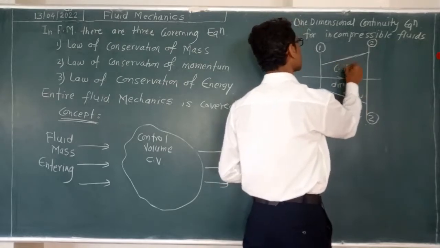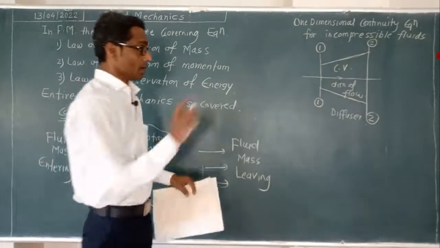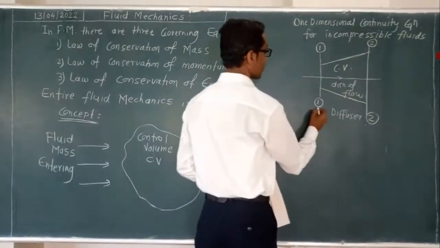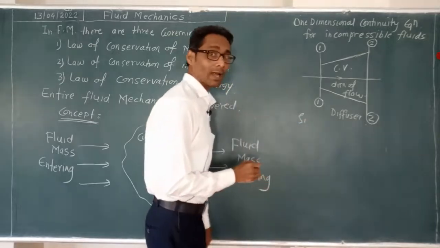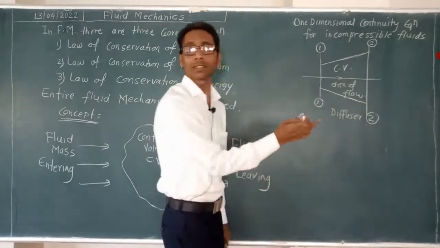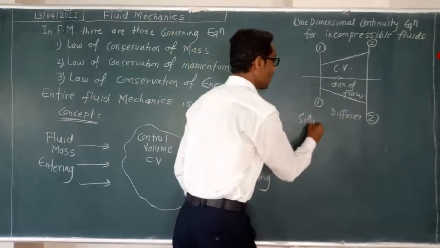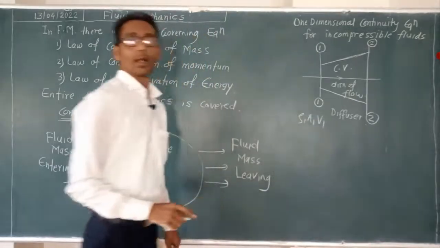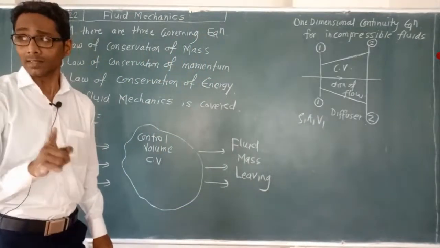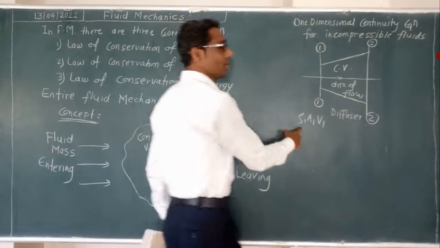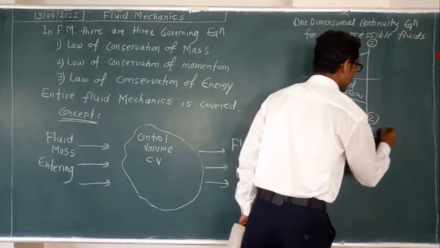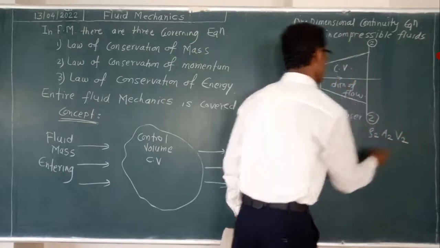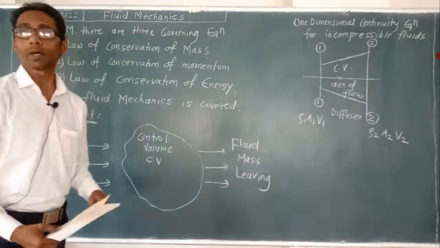For us this will be the control volume. Now for this control volume, the parameters at section 1 will be rho 1, meaning density, A1 area, and V1 velocity. These are the fluid characteristics or parameters at inlet. Similarly, characteristics at outlet will be rho 2, A2, V2.